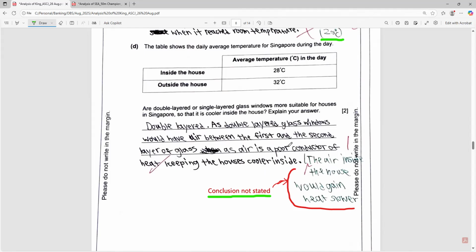Because they ask you why is it more suitable. So whenever you give a reason for your answer, right? Open-ended questions for 2 marks especially, remember to give the conclusion. Okay. What is the conclusion? The conclusion is the air inside the house would gain heat slower. That's the conclusion. So remember.